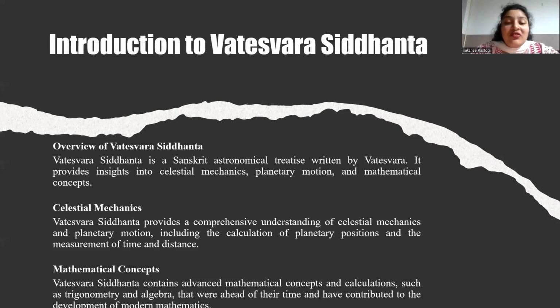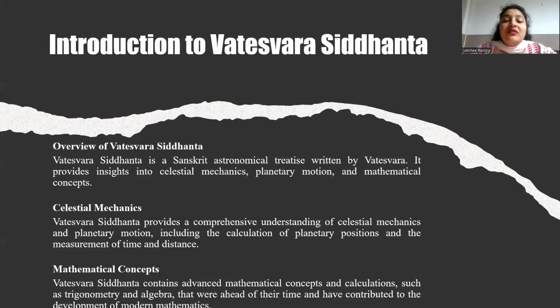So, the author Vateshwar is a mathematician and astronomer from Kashmir, India. Its date is 904 CE. They wrote 8 chapters and 15 sections. And the content they wrote about is planetary motions, mean and true motions, lunar and solar eclipses, heliacal rising and setting of planets, evaluations of the moon's horns, conjunctions of the heavenly bodies, and astronomical calculations and tables.